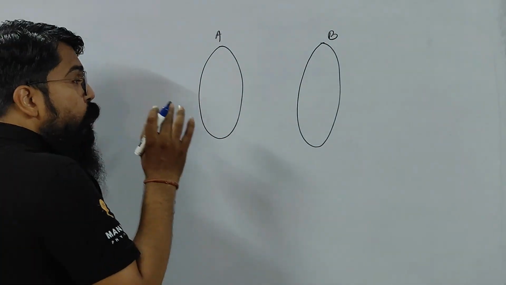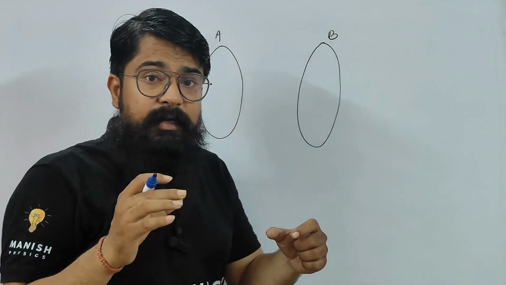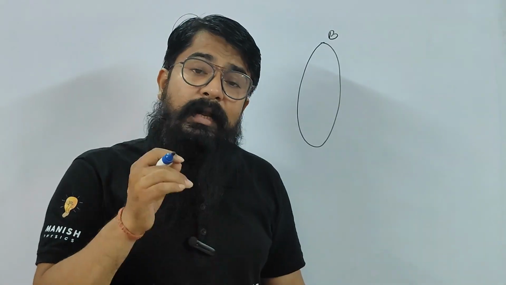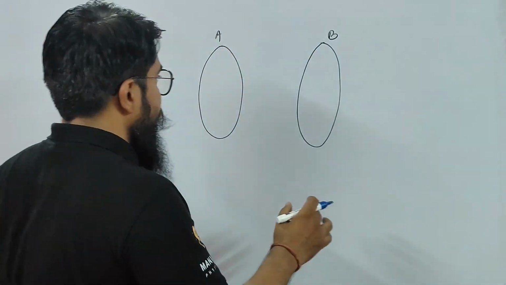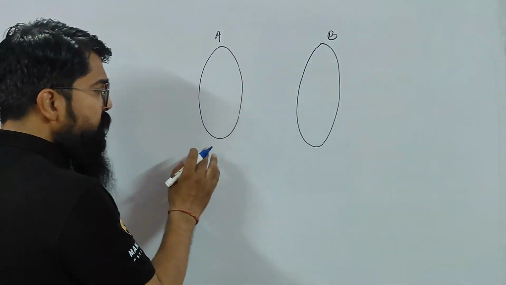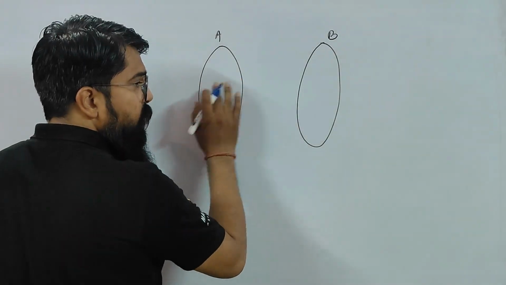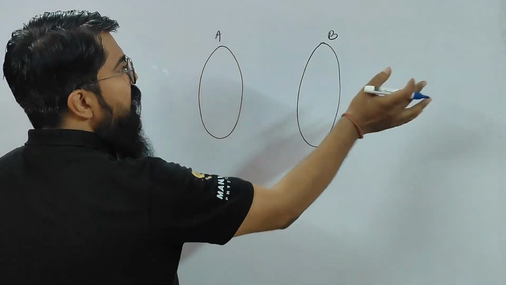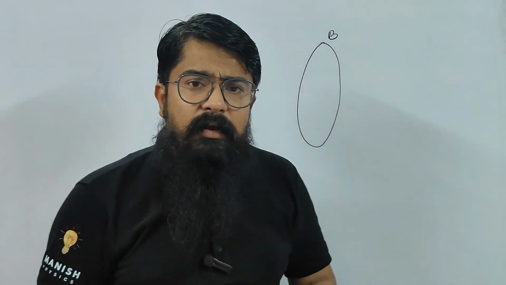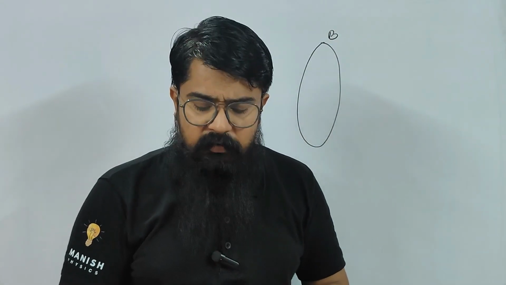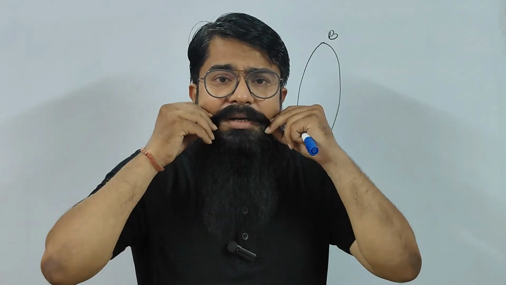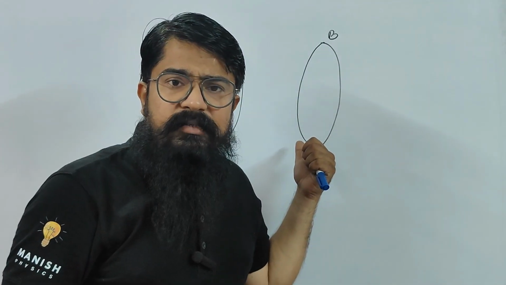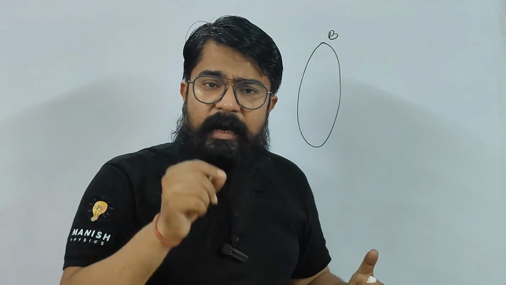So a neutral body doesn't mean it doesn't have charges. It has charges, but the number of electrons and protons are the same. Understood now, children? Here the electrons and protons in both bodies are the same. Now I want to transfer some charge from body A to body B. How will I transfer the charge? Can anyone tell me? Obviously, I have to rub the body, right, children? We have already discussed how a body gets charged just by rubbing.